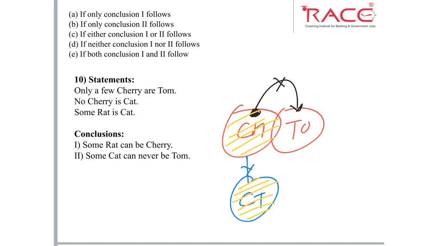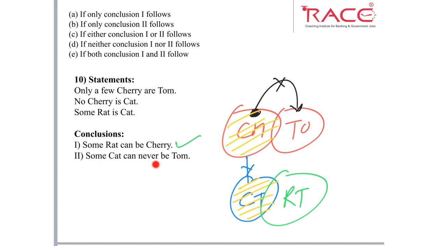Next, some rat are cat. So, some rat are cat. This is the final diagram here. First conclusion, some rat can be cherry. Here you can see in rat we have some white part, and white part means possibility is there. There is no direct relation between cherry and rat. So, this part of rat can belong to cherry. So, this conclusion is true. Some rat can be cherry, yes.